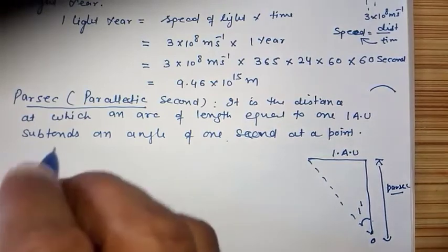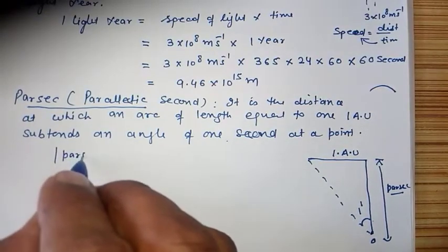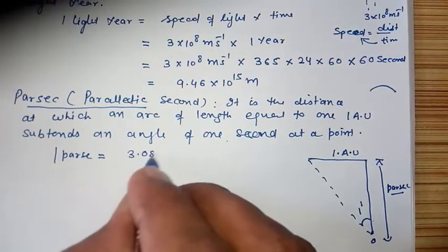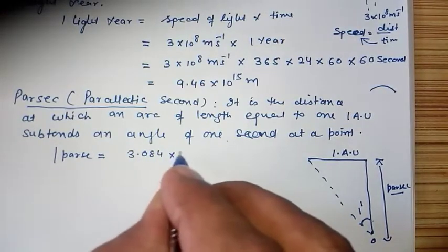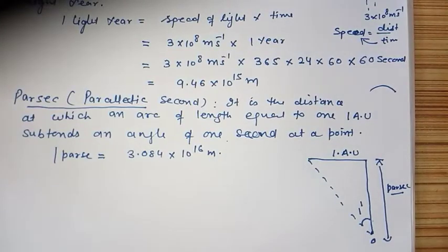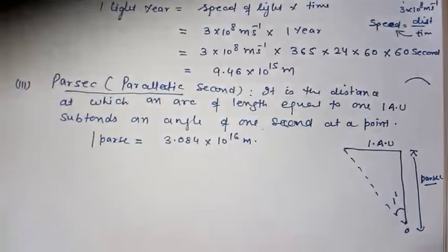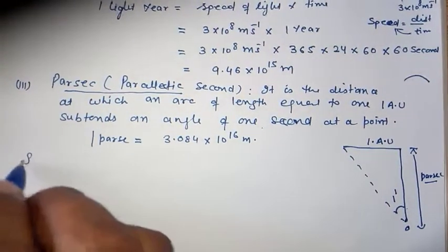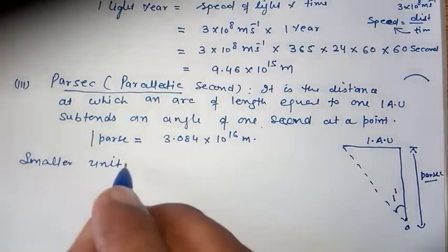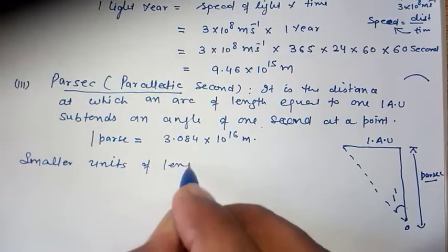And 1 parsec, its numerical value is 3.084 × 10¹⁶ meter. So these are some larger units of length. Now we will see some smaller units of length.